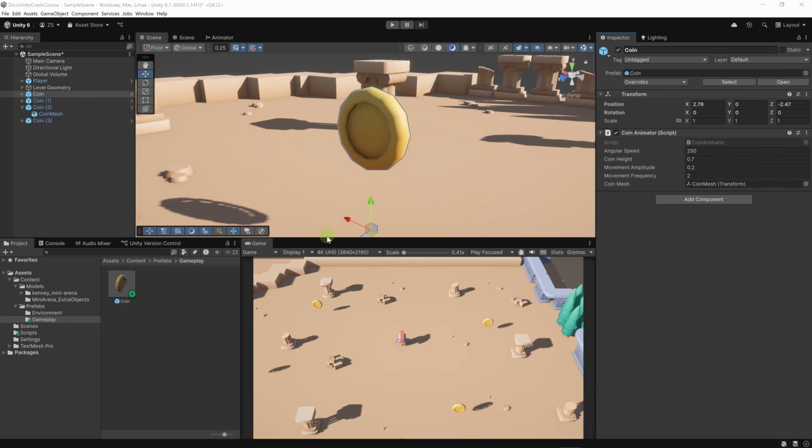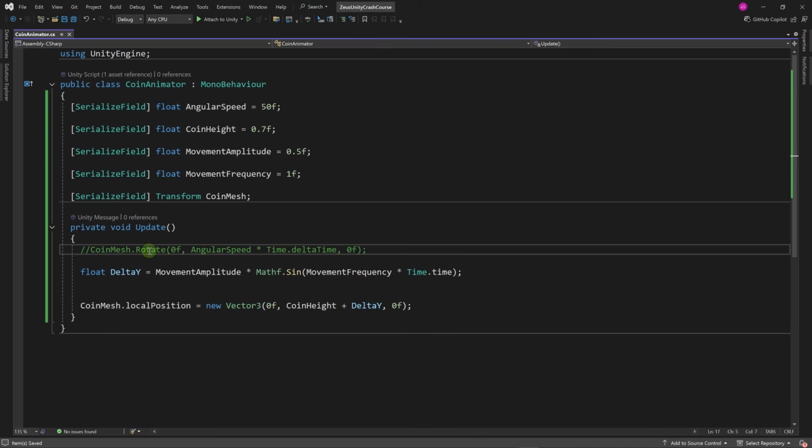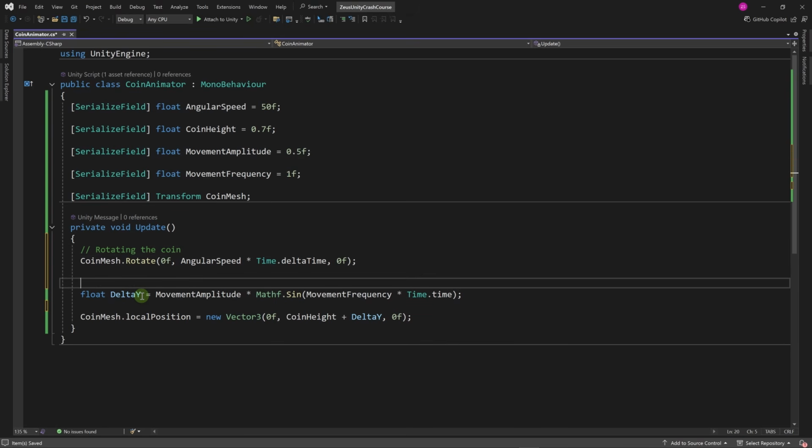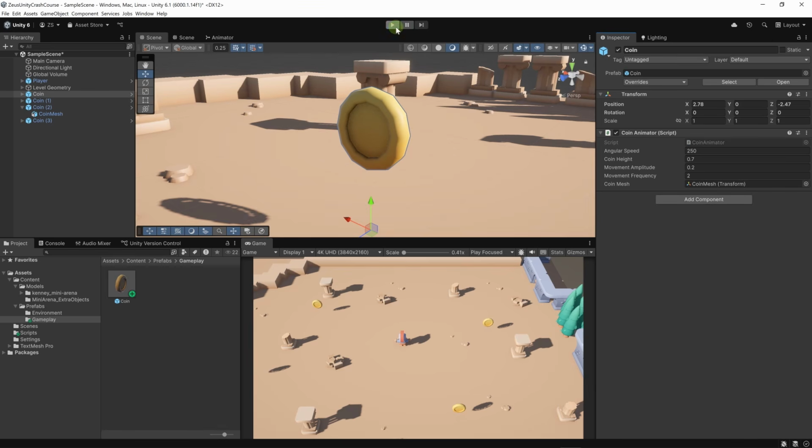Now we can go back to our code and I can finally uncomment the rotation and have the full movement here. And we can add some comments here. Let's add a comment here, rotating the coin. And here let's add another comment, moving the coin up and down using a sine wave. These comments are great because if we go back to the project a few weeks or a few months from today, just by reading these lines, we can understand what this code does. Okay, let's run the game again.